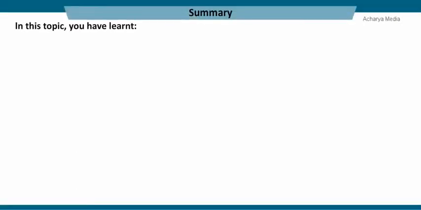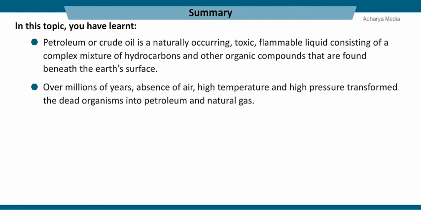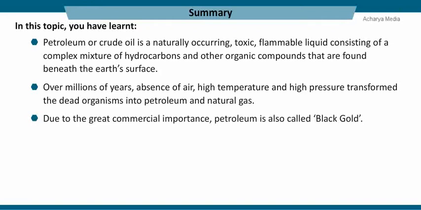In this topic, you have learnt that petroleum or crude oil is a naturally occurring toxic flammable liquid consisting of a complex mixture of hydrocarbons and other organic compounds that are found beneath the Earth's surface. Over millions of years, absence of air, high temperature and high pressure transformed the dead organisms into petroleum and natural gas. Due to its great commercial importance, petroleum is also called black gold.